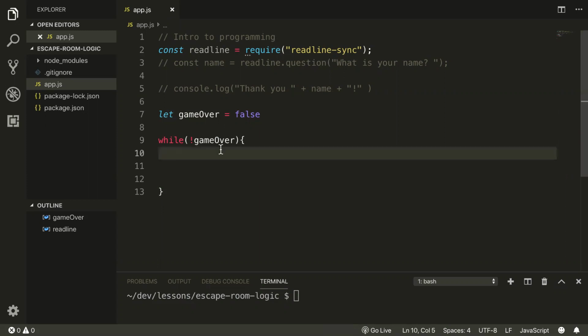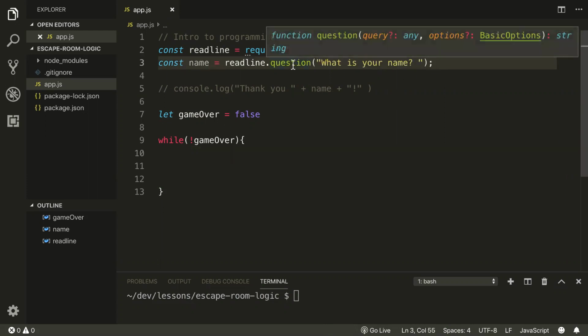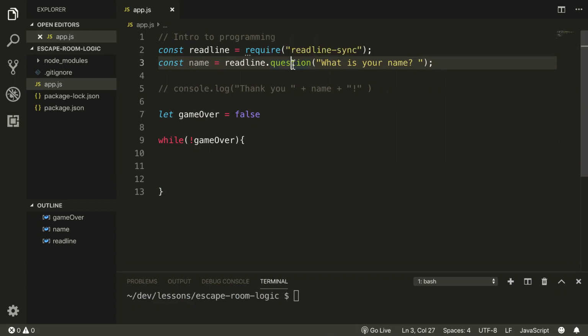Now, what's nice about readline sync, when I run this program, if I had this uncommented, is that readline sync stops the execution of your program until you've answered the question, right? It won't continue on to line 5 until I've successfully answered on line 3.